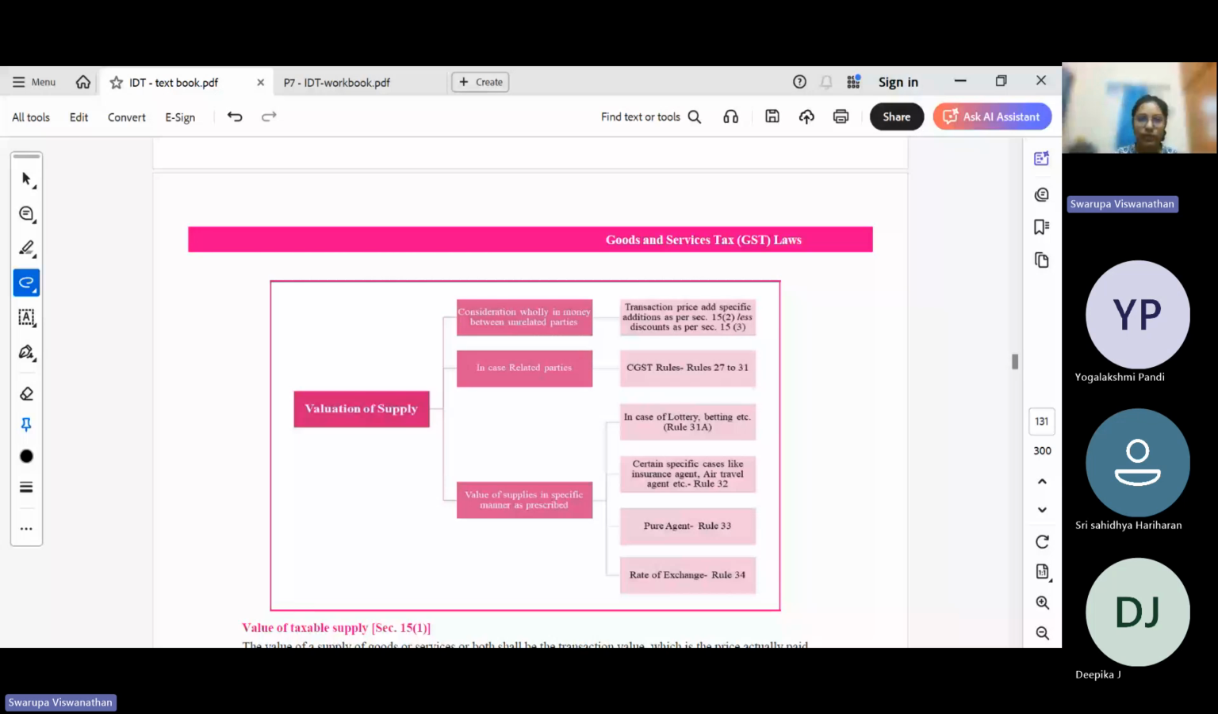What do we have to exclude? We need to exclude any type of discount if, as per the contract, it is provided before the supply has been made. Even if a discount is provided after supply, if it is as per the contract and it is available on the face of the invoice, you can consider the discount. The discount can be excluded to calculate the transaction value.